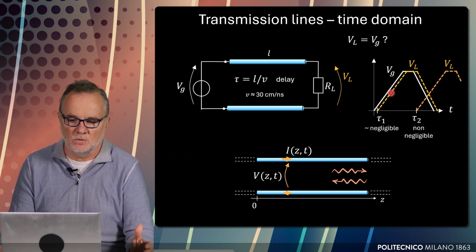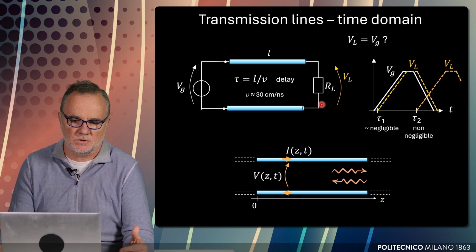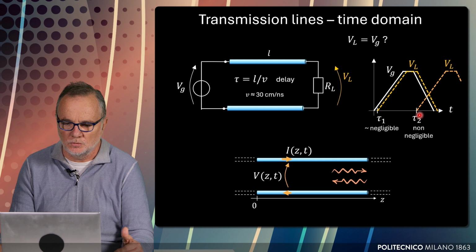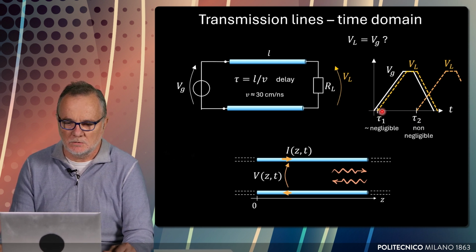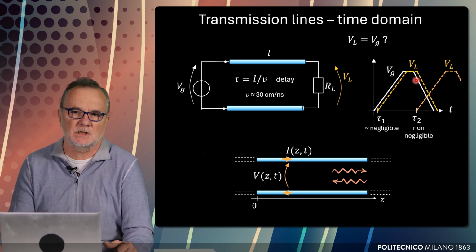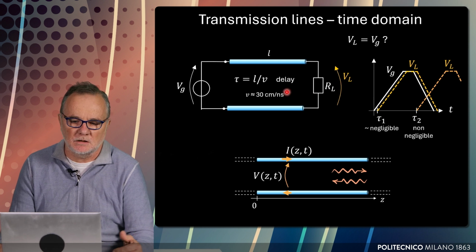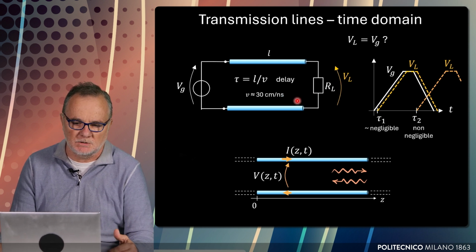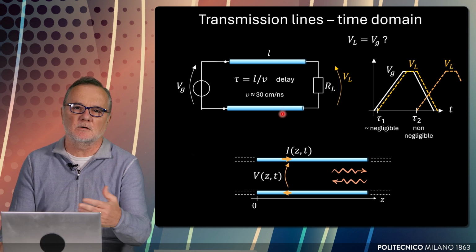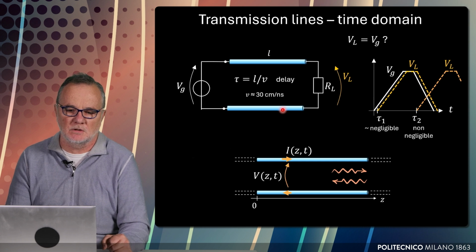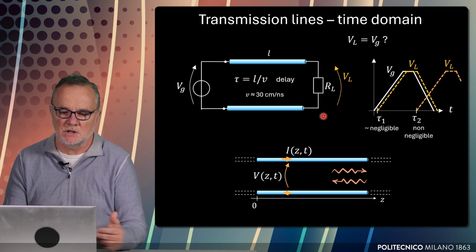But if this is not so, if the delay is comparable to the transients of the source, as in this case, where you see the delay tau 2 is very, very large as compared to tau 1, and is comparable to the transient of this source, then we cannot neglect the presence of a delay. Normally, in air, electromagnetic waves travel at a speed of 30 centimeters per nanosecond. This means that depending on the length of this transmission line, the two wires connecting the source to the load, there will be a negligible or non-negligible delay.